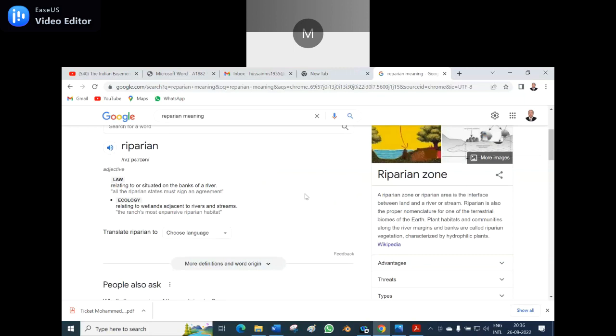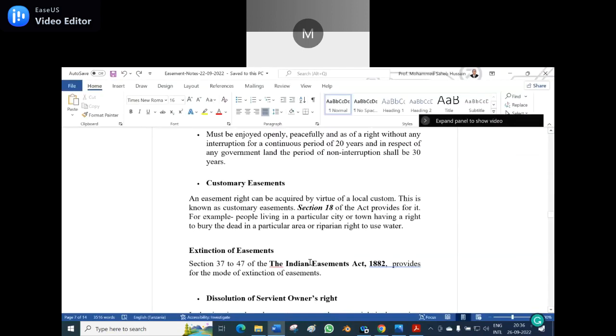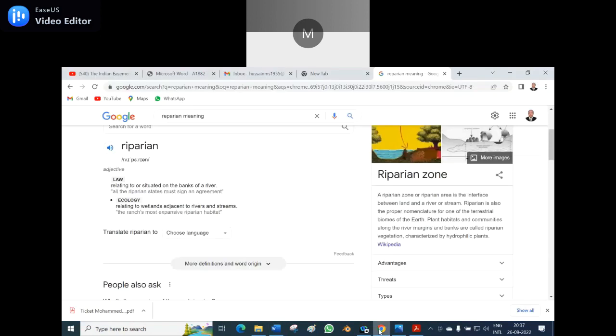Riparian habitat means land adjacent to the sea or river where people go and fetch the water. So riparian is continuously using the water for consumption. I think we can use it for a well also, but here they say situated on the banks of a river. You know the banks.